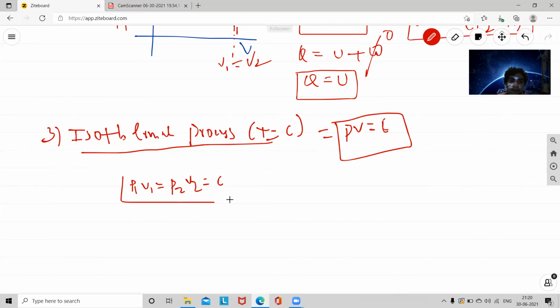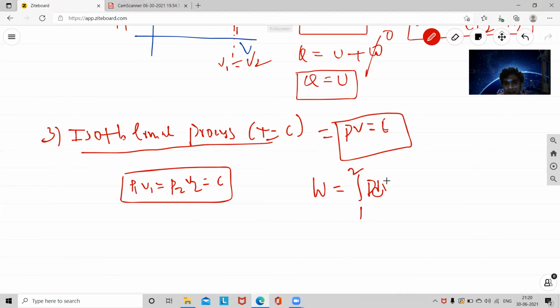State 1 pressure and state 2 pressure, and state 1 volume and state 2 volume: the products are equal from state 1 to state 2 or state 2 to state 1. So this is the simple equation, PV is equal to constant. Now you know very well that W is equal to integral PdV.